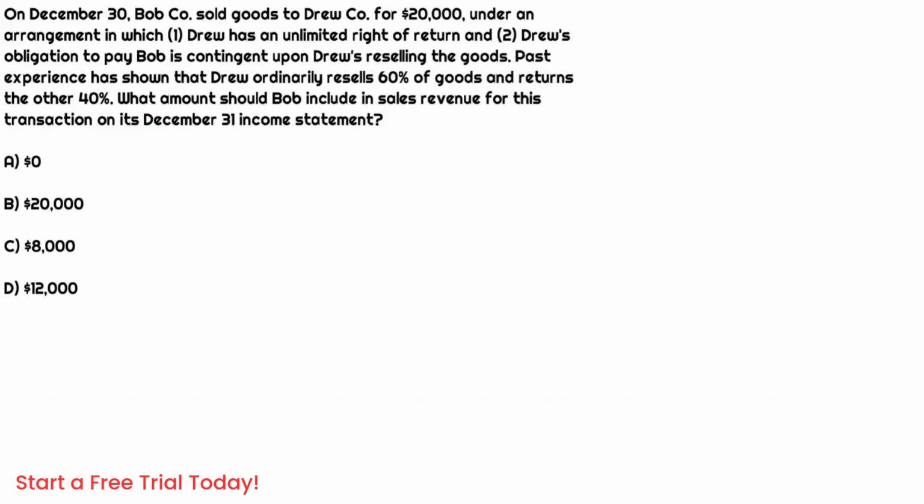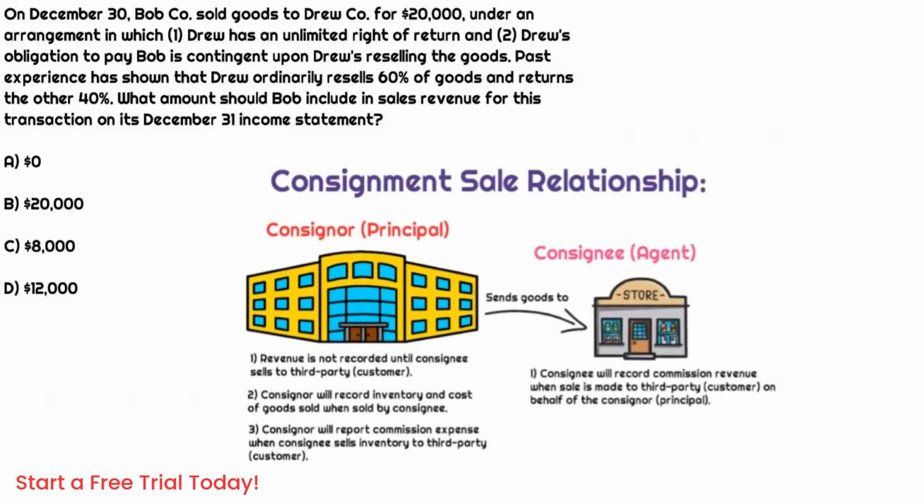Okay, so in this relationship, Bob Co. is selling goods to Drew Co. for $20,000 under the arrangement that Drew has an unlimited right to return the goods, and Drew's obligation is to pay Bob contingent on Drew's reselling of the goods. So this sounds like a consignment relationship to me. We also know in past experiences, Drew resells 60% of the goods and returns 40%. We want to know what amount Bob would include as sales revenue on the income statement.